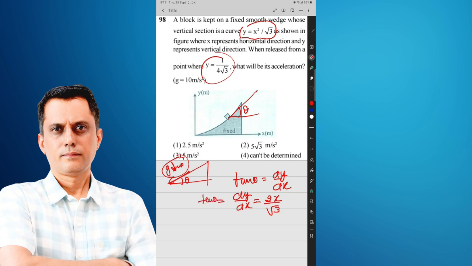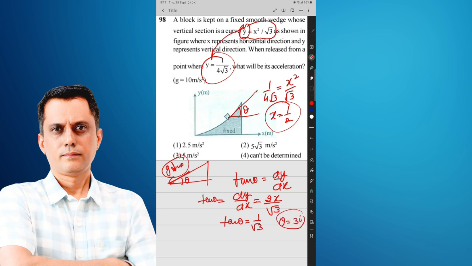The value of x is not given, the value of y is given. The value of y is 1 by 4 root 3. If y is 1 by 4 root 3, then what is the value of x? Putting y as 1 by 4 root 3, x equals 1 by 2. If I put x as 1 by 2, then tan theta equals 1 by root 3. That means theta equals how much?